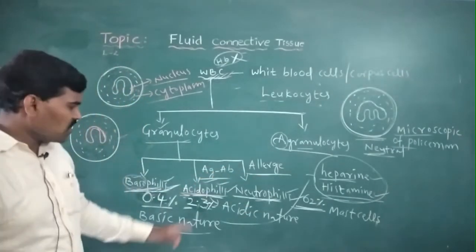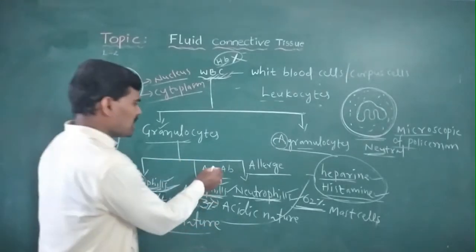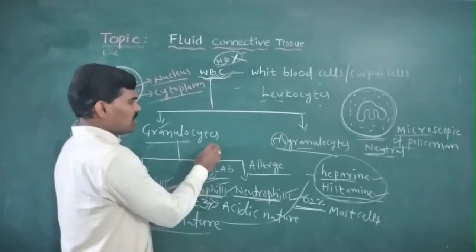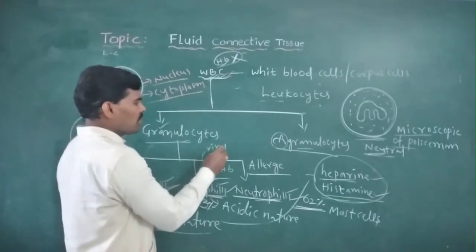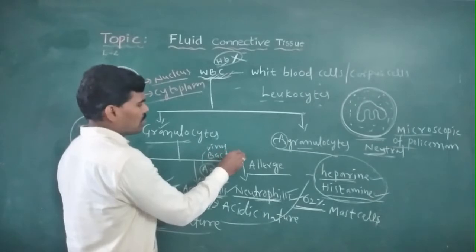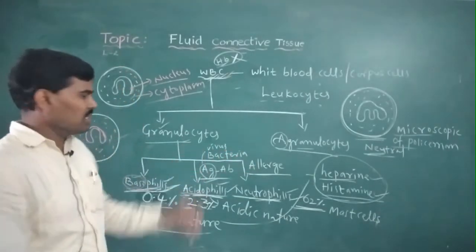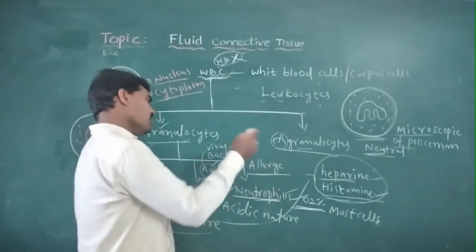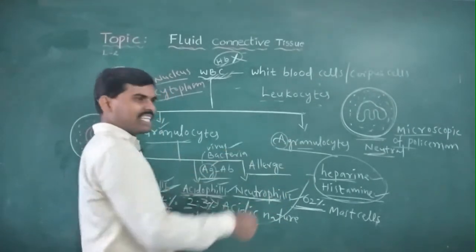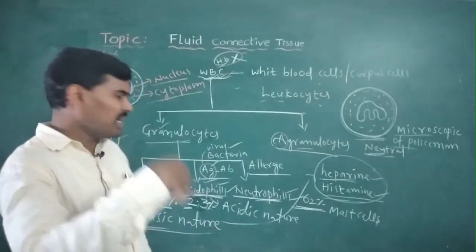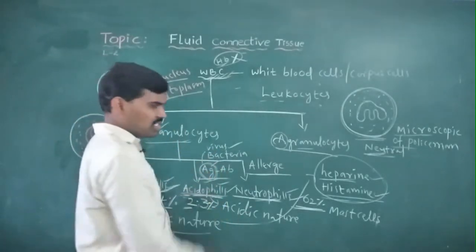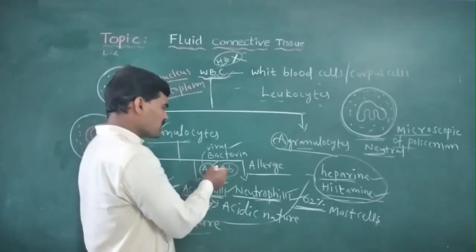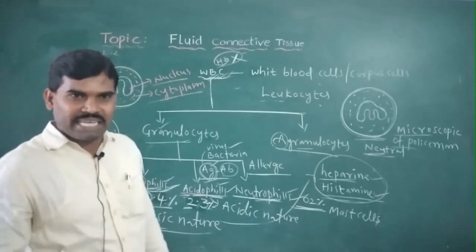Antigens are nothing but foreign materials like viruses, bacteria and fungus, or any other foreign materials. Antibodies are produced against the antigens in our bodies.